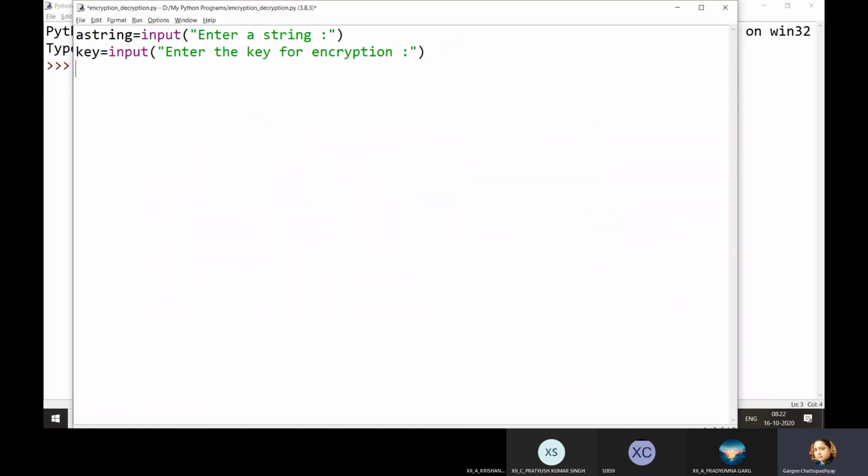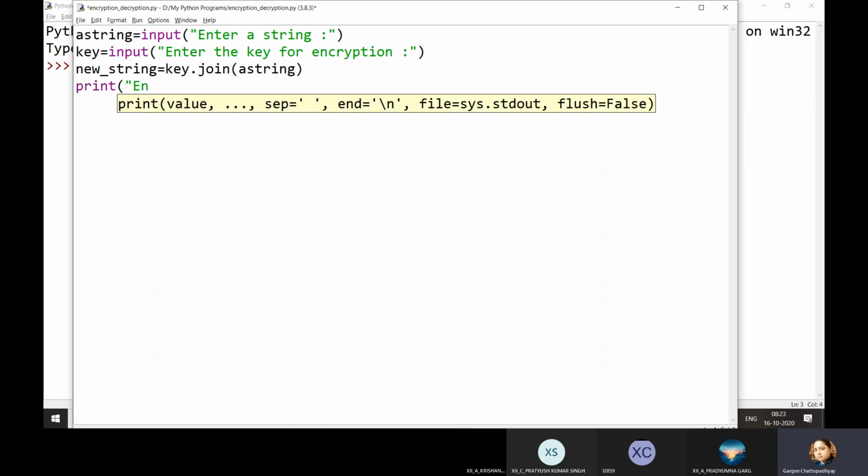Like this. Because join returns a string, you will write new string equals key dot join a string. What will happen is it will take the key and embed it after each character of a string. So this is new string. So you will print encrypted string is new string.